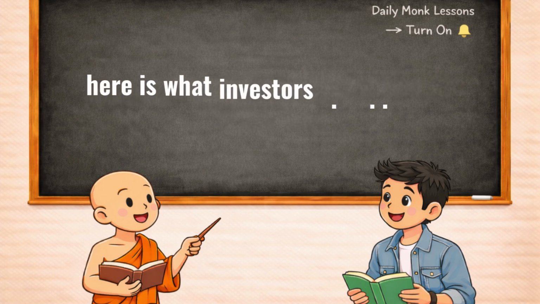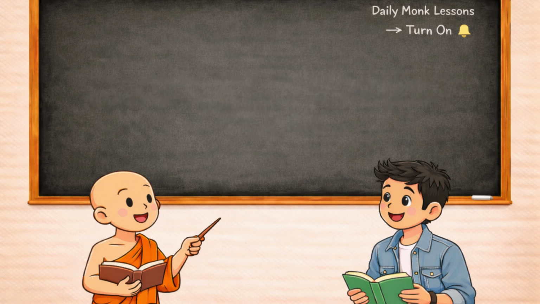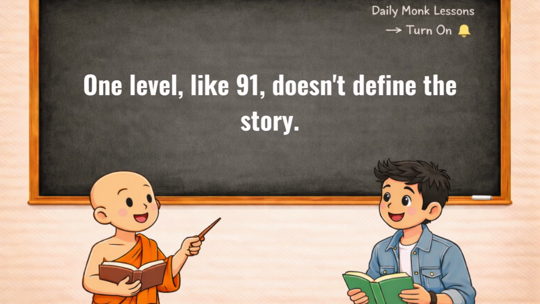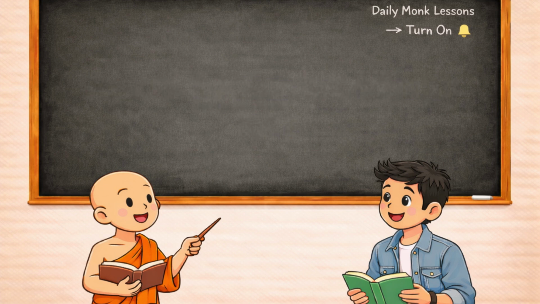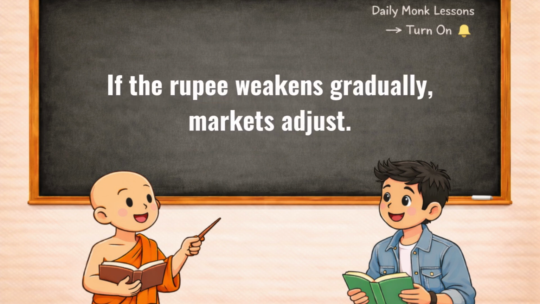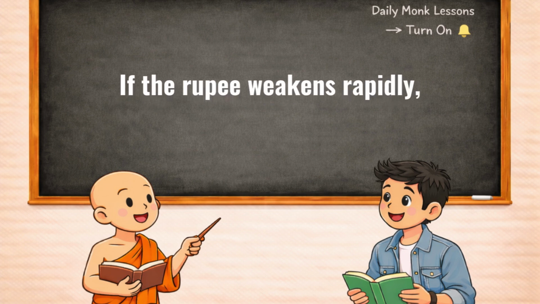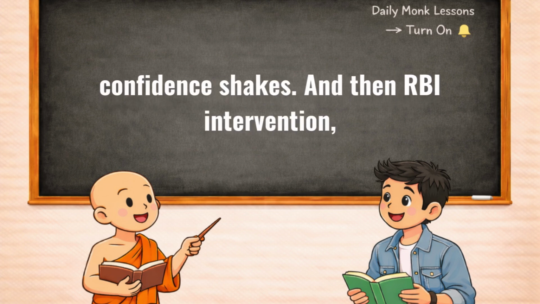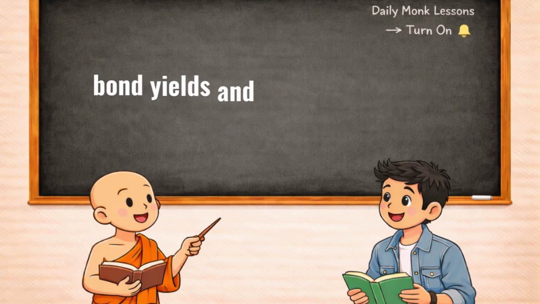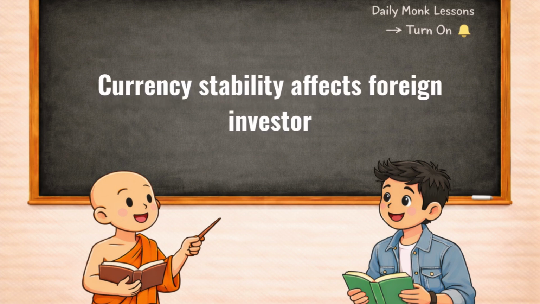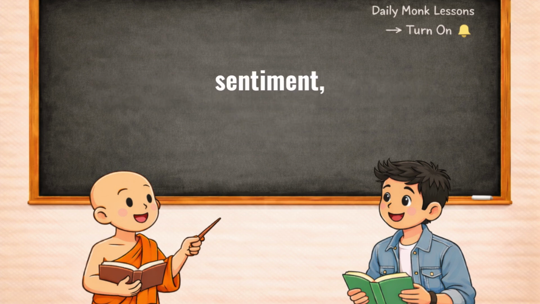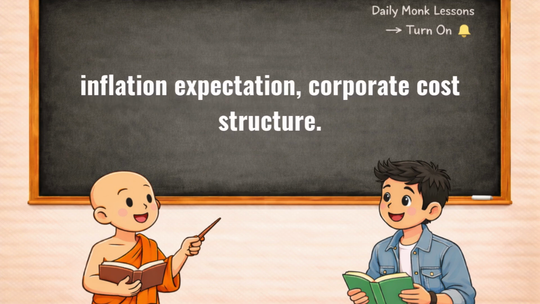But here is what investors should really watch. One level, like 91, doesn't define the story. The trend does. If the rupee weakens gradually, markets adjust. If the rupee weakens rapidly, confidence shakes. And then RBI intervention, bond yields, and equity flows come into play. Currency stability affects foreign investor sentiment, inflation expectation, corporate cost structure.